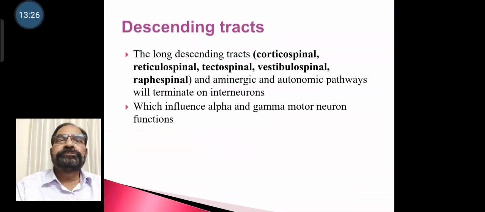Descending tracts. The long descending tracts include the corticospinal, reticulospinal, tectospinal, vestibulospinal, and raphespinal. And other pathways will terminate on interneurons, which influence alpha and gamma motor neuron functions.